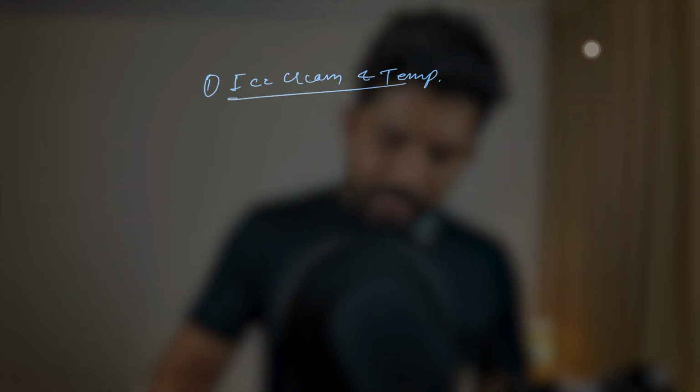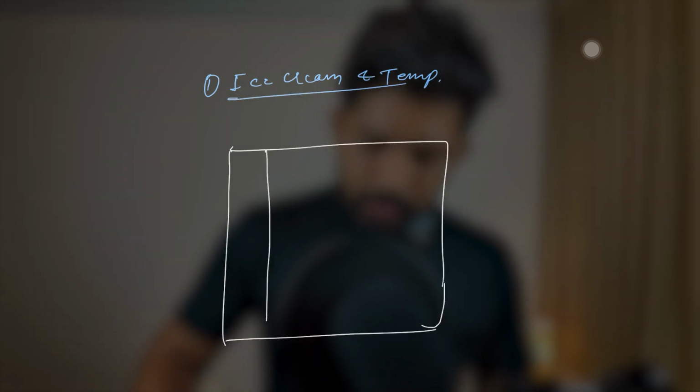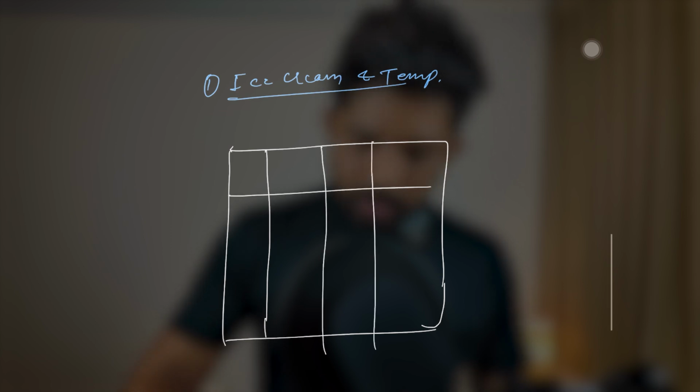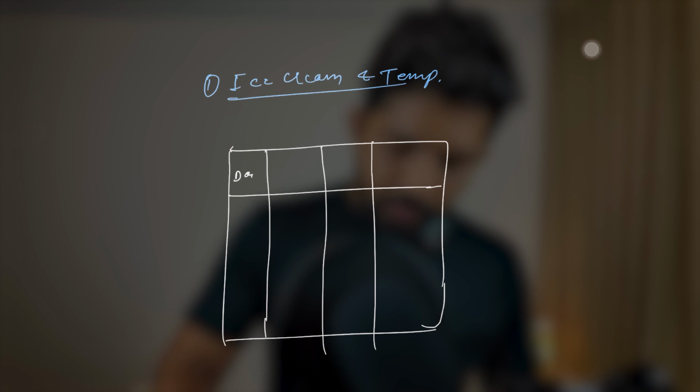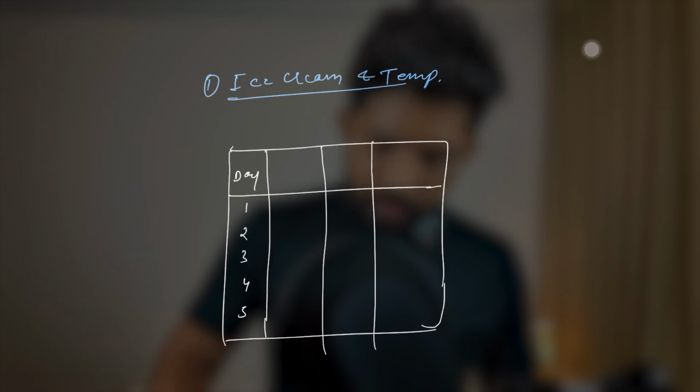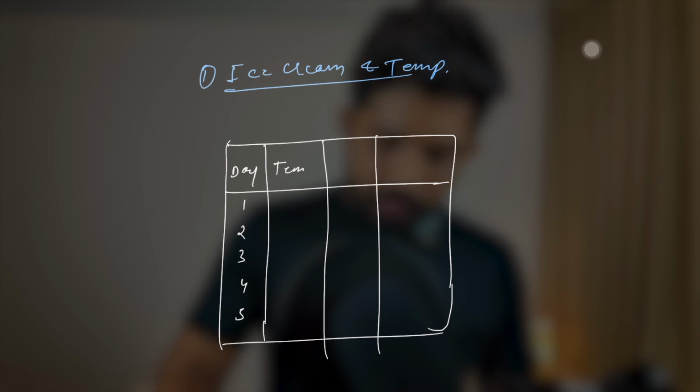Okay, so this example is very famous: the sale of ice cream and the temperature. Whenever the temperature increases, the sale of ice cream increases. Let me show you how. Let's say we have ice cream and temperature, so we have a table here. This is day, this is ice cream sale, this is temperature. Let me write here day 1, 2, 3, 4, 5.